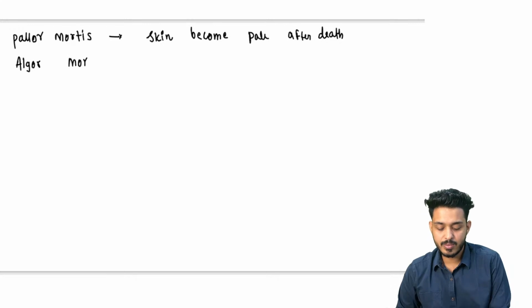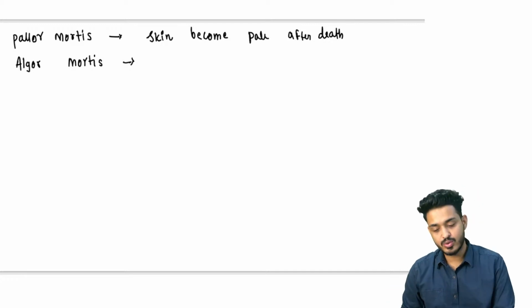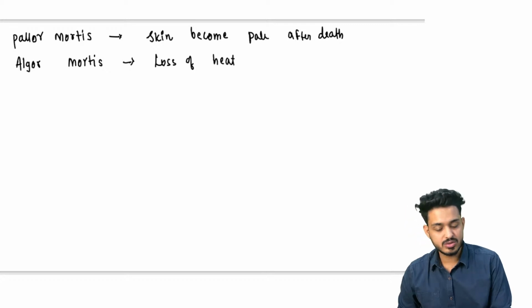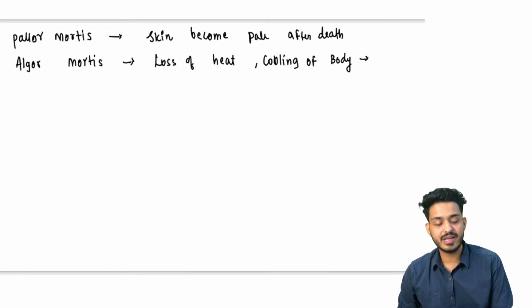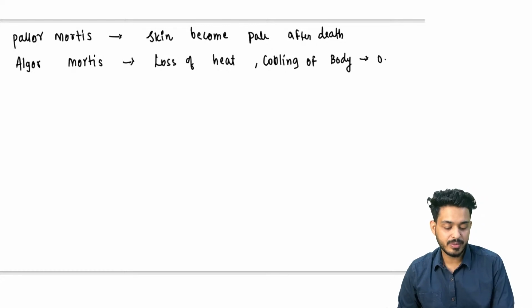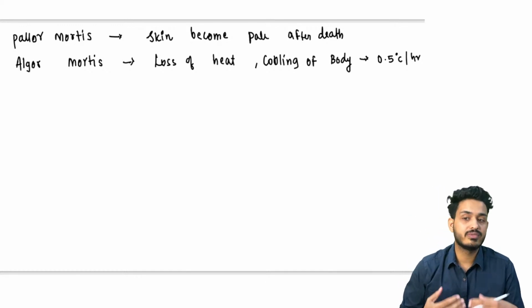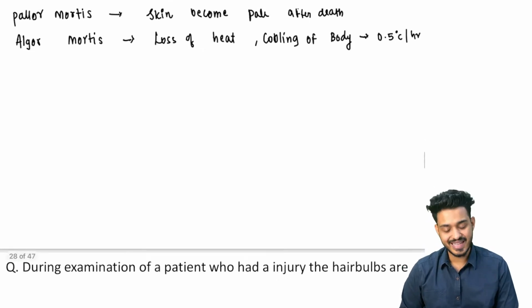What is this algor mortis? Algor mortis means the body will be cooling down. You will have loss of heat from the body, cooling of the body will be there. What is the rate of cooling of the body? That is going to be 0.5 degrees Celsius per hour. That is the rate at which this body is going to cool down. In septicemia it will be hot, because of the bacterial activity. There are certain things you have to remember, right. But normally it is going to cool down, that is known as algor mortis.